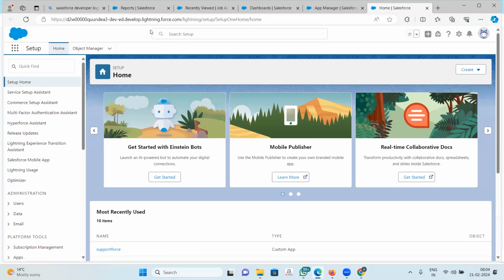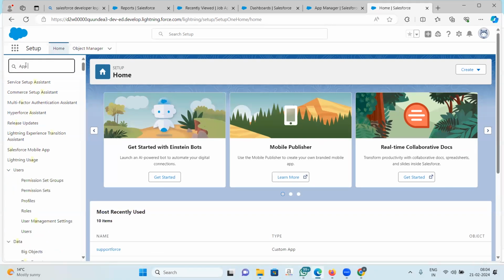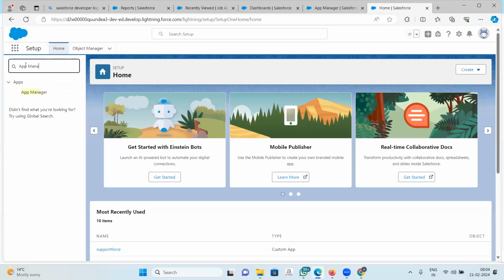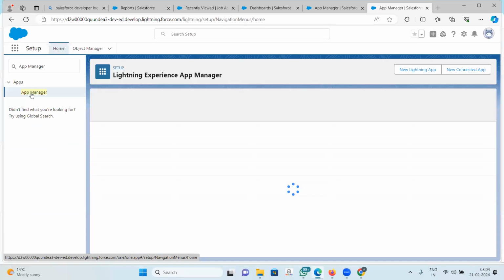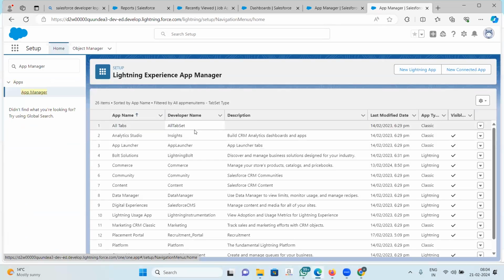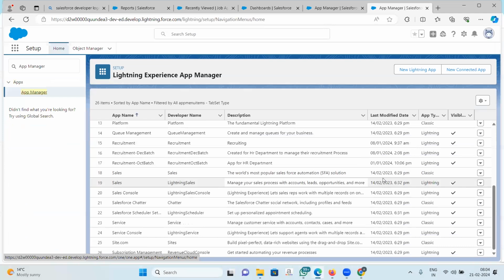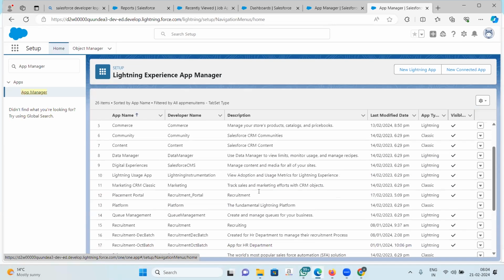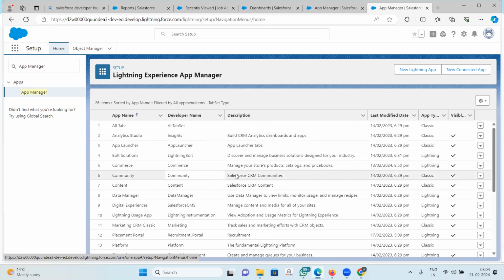Okay. So now this is your home page. Once you log in, you will be coming onto this home page. Okay. So in this quick find, you will type app manager, right? If you type app manager here, it says apps and all the app manager. Click on this. Now, this is a page that shows all the apps that are there. It will show which app was created in Lightning, Classic. All these things are visible here. It is a list of all the apps here.